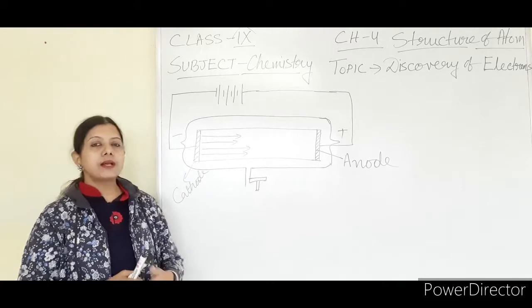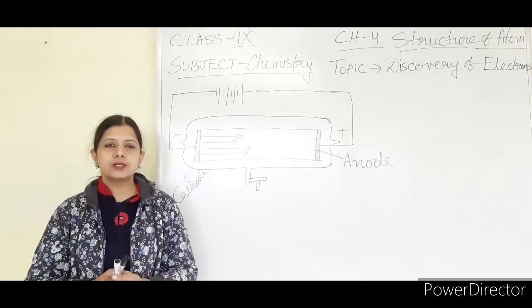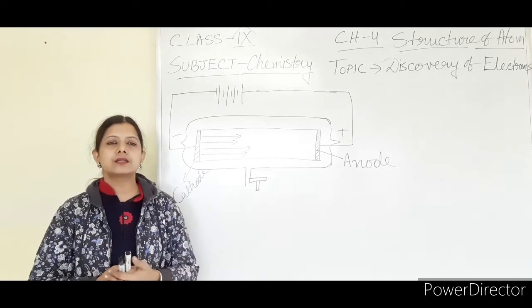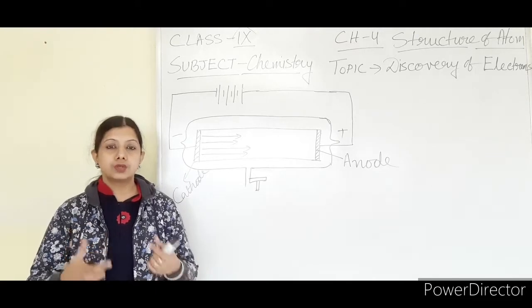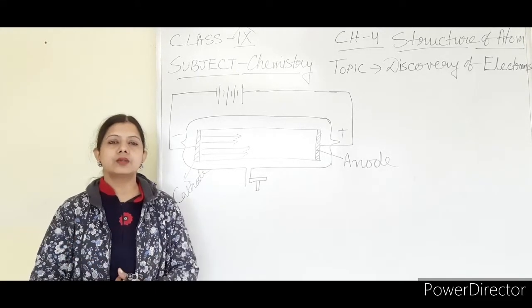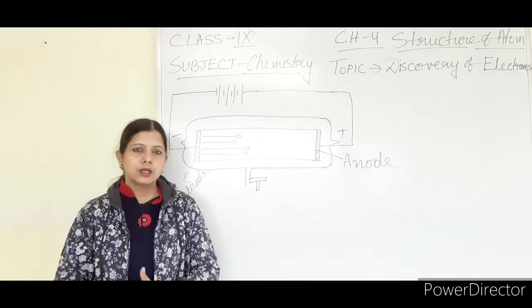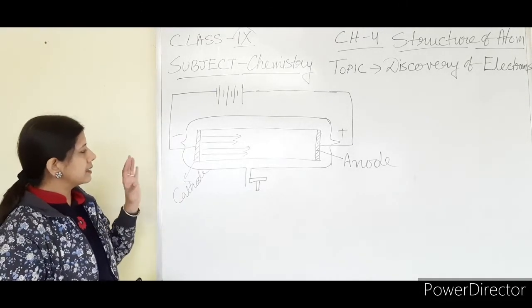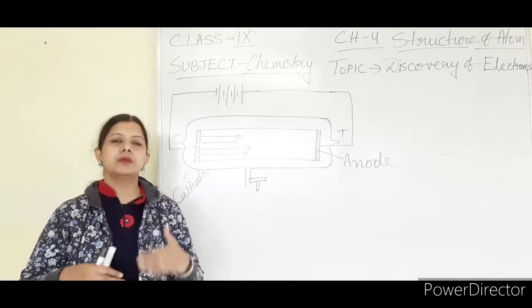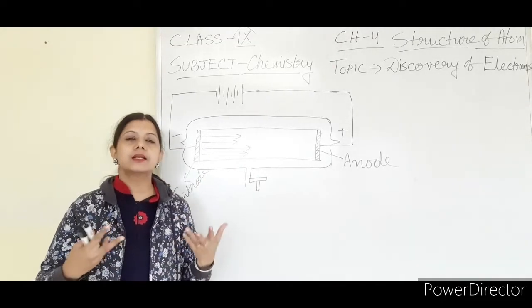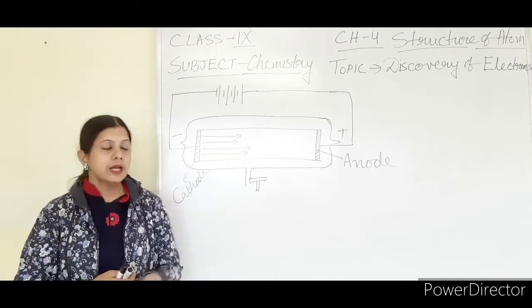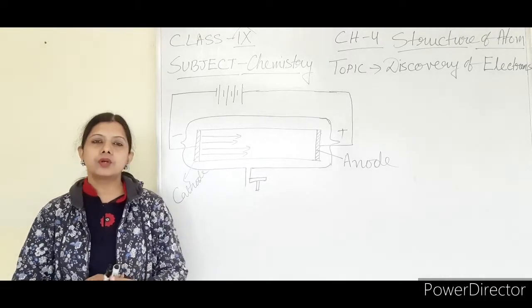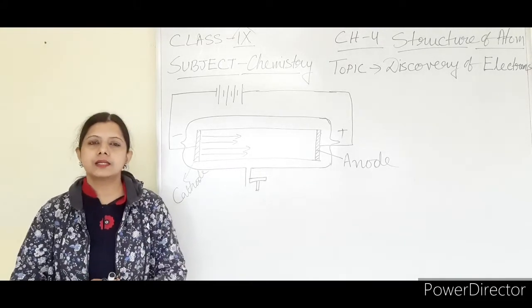So according to our experiment, the emission of light will occur. Those rays are of wavelength in the visible range. So we will find some light rays are emitted, and inside the discharge tube some colored emission light can be seen. And those colors depend upon which gas you have taken in the discharge tube.